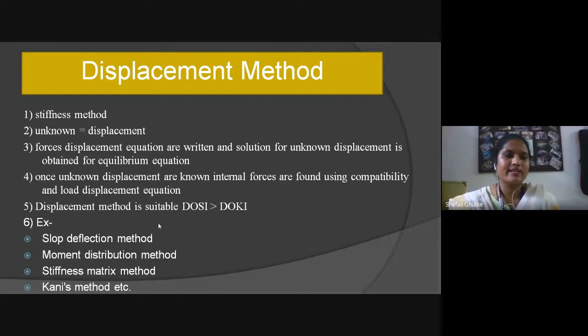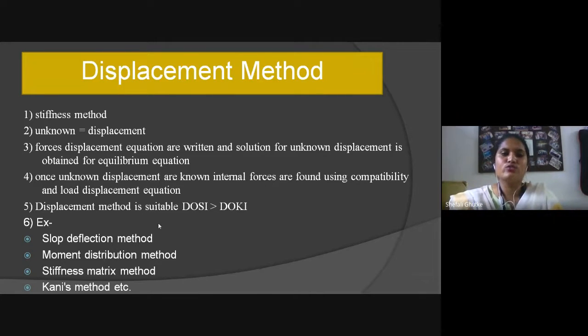Same as the previous case, force displacement equations are written and the solution for the unknown displacement is obtained from the equation of equilibrium. After solving this displacement, internal force is found using the compatibility equation and load displacement equation.